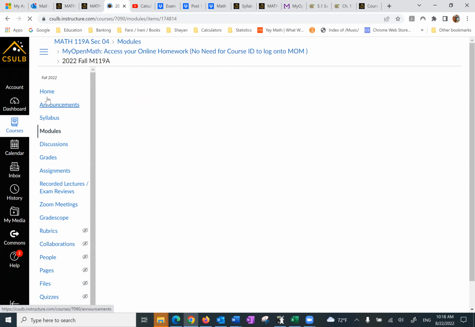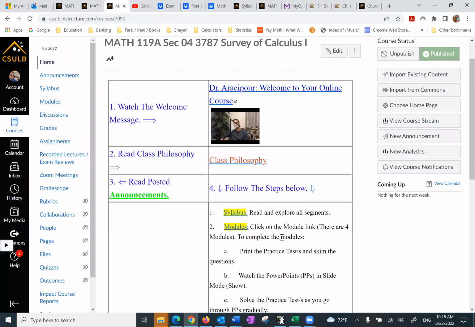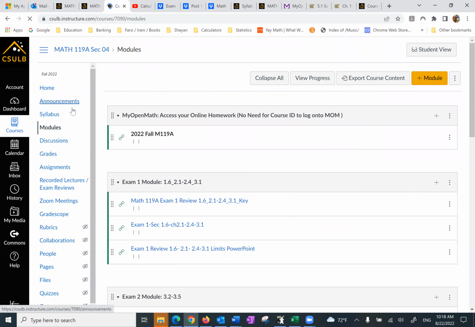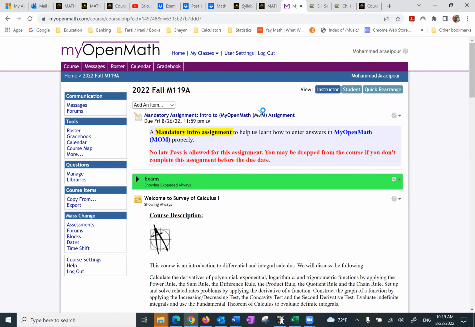I'm going to leave the student mode. I'm going to go back to the home page, and I'm going to go to modules. Mandatory assignment, introduction to MyOpenMath. All it does is help you learn how to deal with MyOpenMath. And it has to be done today. So I'm going to get that started.